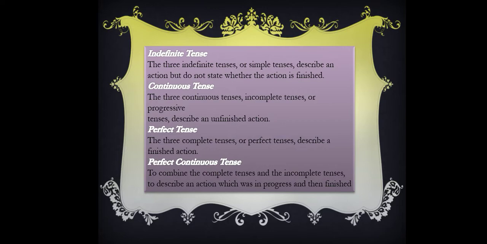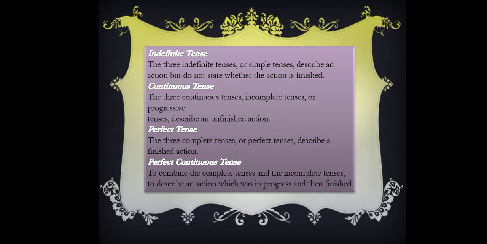Now let's move to the fourth kind of tense, that is the perfect continuous tense. This tense also we will read in all the three types of tenses. It combines the complete tenses and the incomplete tenses to describe an action which was in progress and then finished.